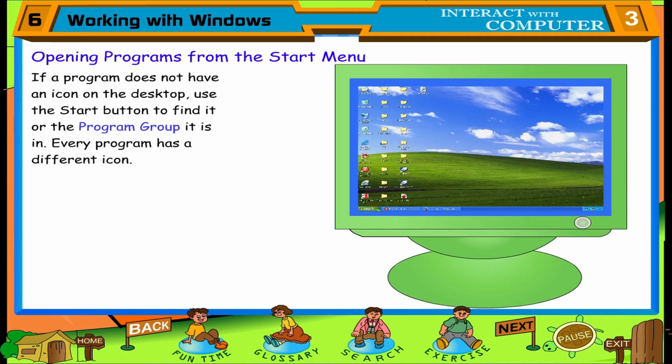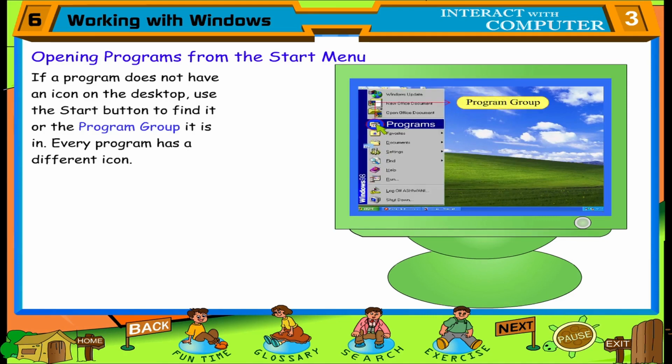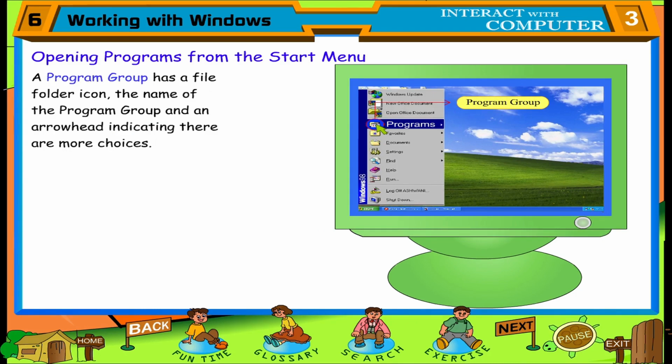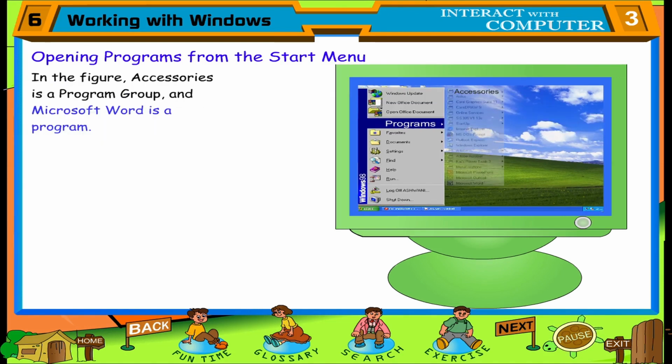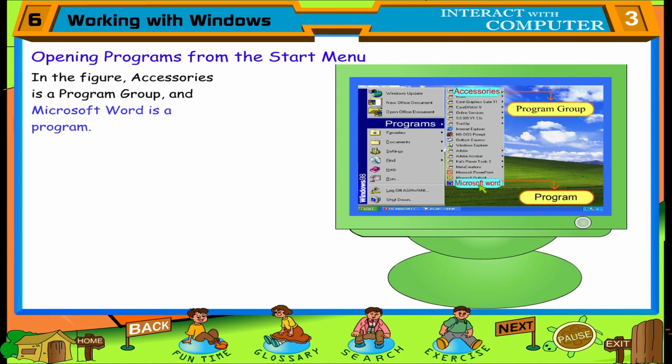Opening programs from the Start menu. If a program does not have an icon on the desktop, use the Start button to find it or the program group it is in. Every program has a different icon. A program group has a file folder icon, the name of the program group, and an arrowhead indicating there are more choices. In the figure, Accessories is a program group and Microsoft Word is a program.